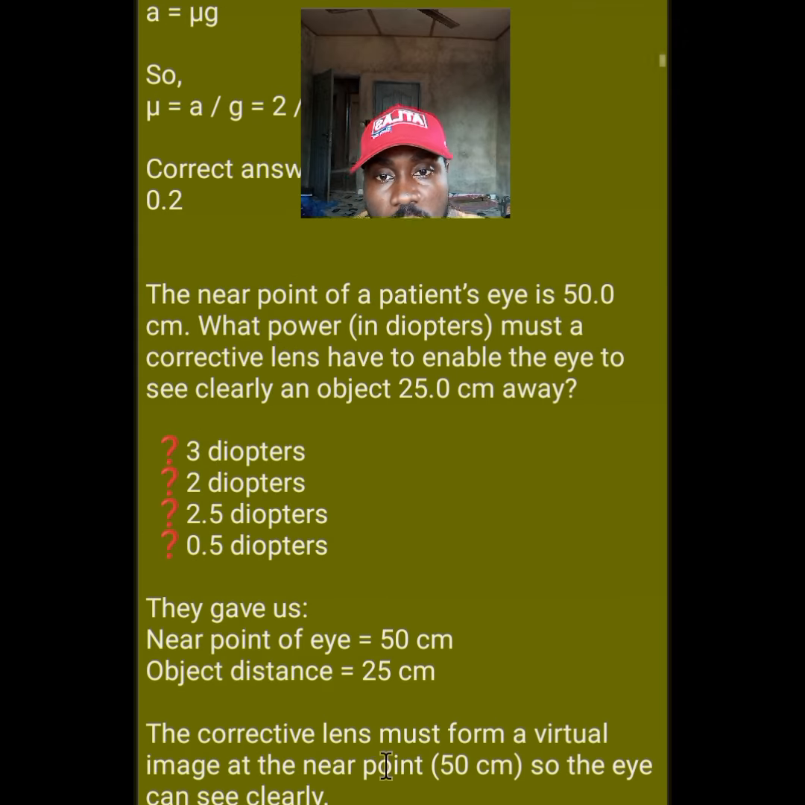So let's go back to the options. The first option is 3 diopters, second option 2 diopters, third option is 2.5 diopters, fourth option is 0.5 diopters. What's the answer? Drop the answer in the comment section.